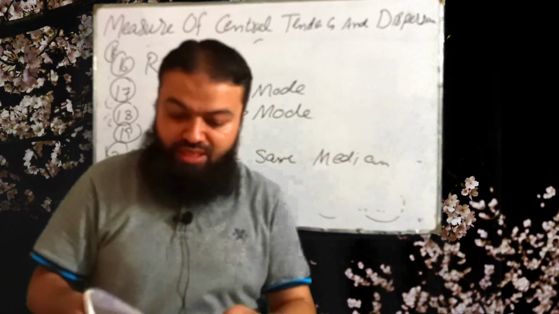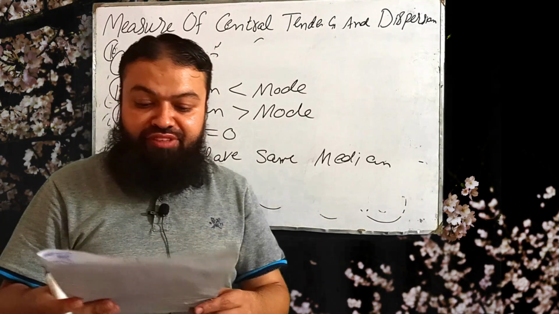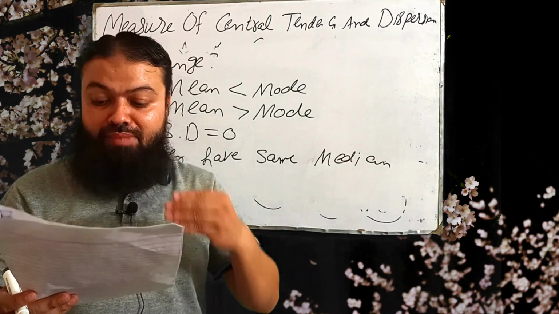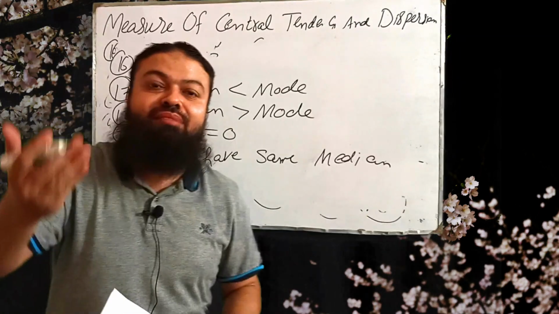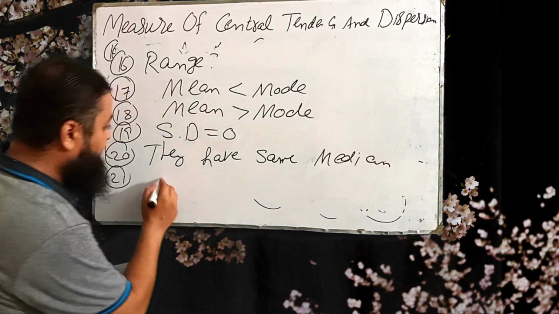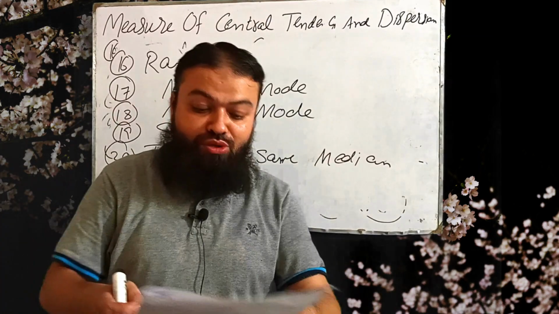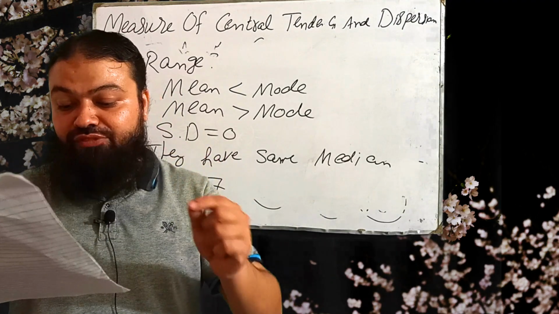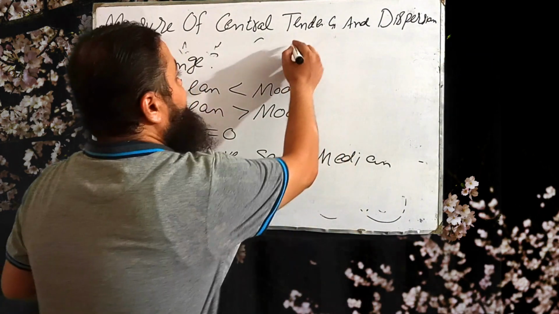Number 21. The standard deviation of marks of 50 students is 7. Every student is awarded 3 marks later. The standard deviation of the new set of marks is, as I told you earlier, when you add some value or subtract, standard deviation will not be affected. That will be same. It is 7. Number 22. The arithmetic mean of various powers of deviations taken from the mean of distribution is called moments. That is 22.